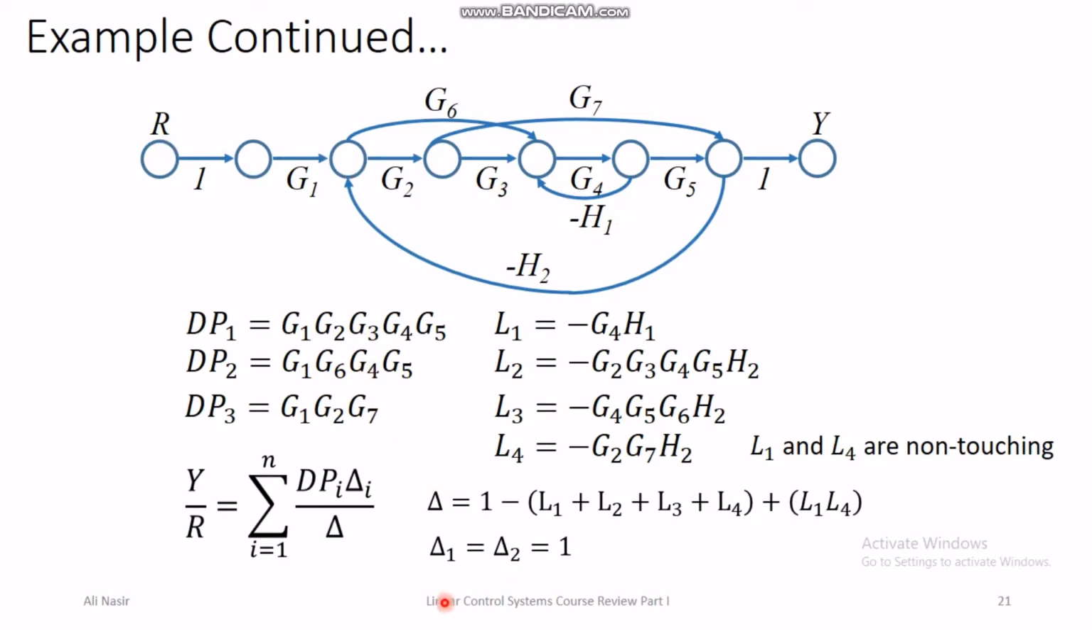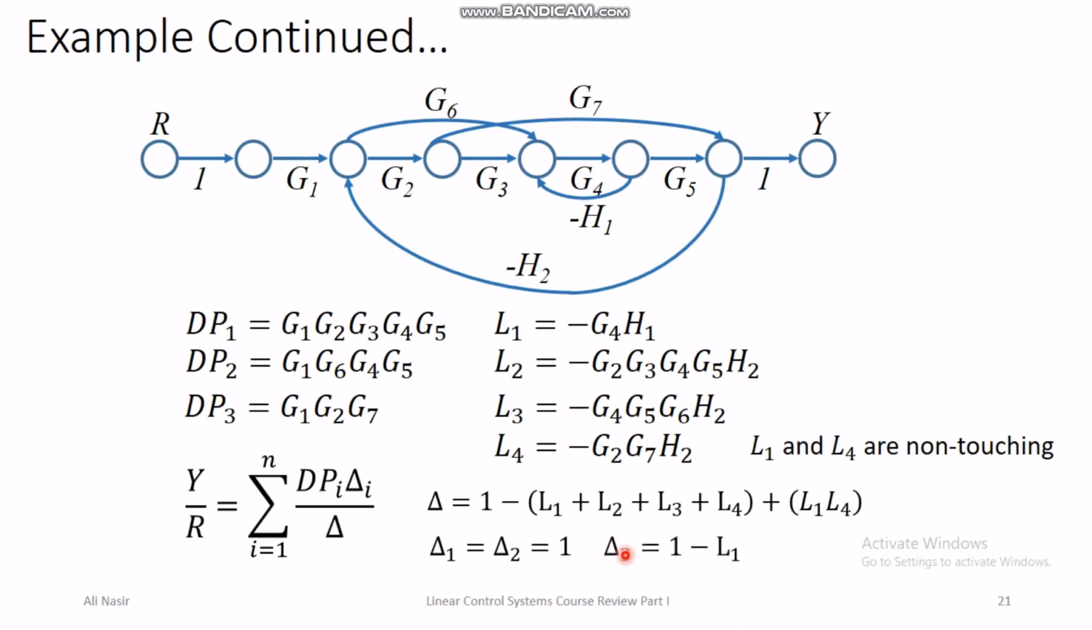So delta 1 and delta 2 are equal to 1, because delta 1 is the same as delta, but the loop gains of all the loops touching direct path 1 will be dropped. In this case all 4 loops are touching direct path 1, so we will drop all the gains of the 4 loops. So after dropping all the gains, all we are left with is this 1. So delta 1 is 1. Similarly delta 2 is 1, because all the loops are touching direct path 2.